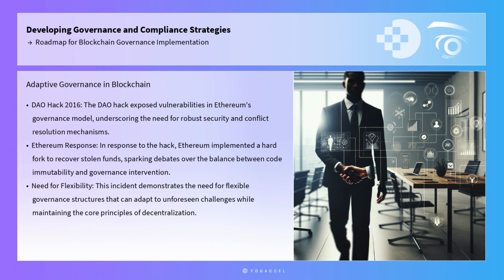Real-world case studies highlight the importance of adaptive governance frameworks. The DAO hack in 2016 exposed vulnerabilities in Ethereum's governance model and underscored the need for robust security and conflict resolution mechanisms. In response, Ethereum implemented a hard fork to recover stolen funds, sparking debates over the balance between code immutability and governance intervention. This incident demonstrates the need for flexible governance structures that can adapt to unforeseen challenges while maintaining the core principles of decentralization.